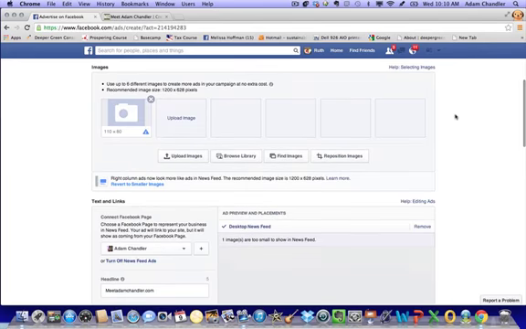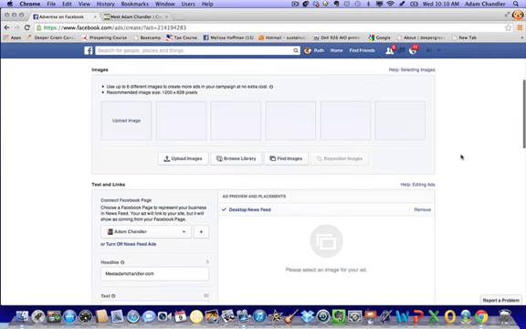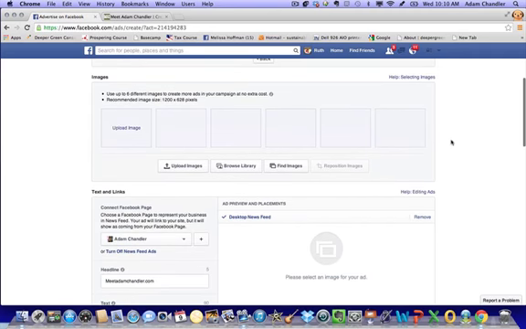So the next step in this process, the beautiful thing about this is that I can upload as many images as I want. And what Facebook is going to do is they're going to split test the images based on the audience that I create, and we're going to create our audience in just a moment. Basically, Facebook is going to split test each of these pictures against each other. So if we put in two pictures, Facebook is basically going to say this picture outperformed this picture. More people clicked when you had this image than when you had this image.